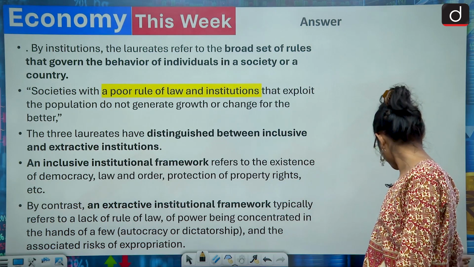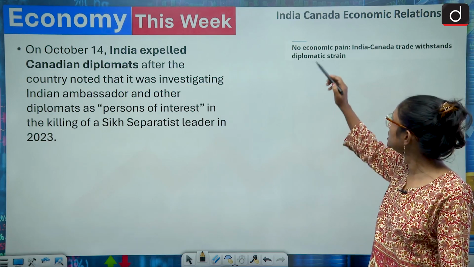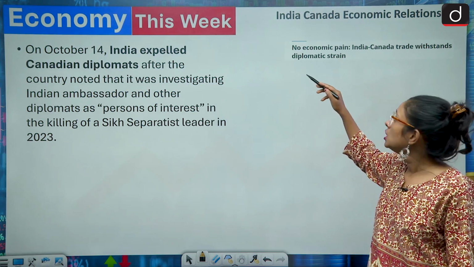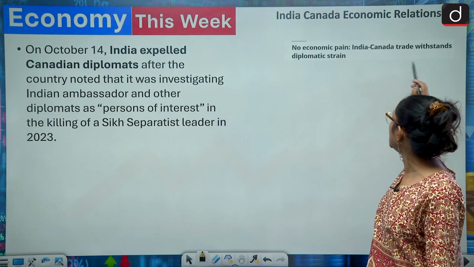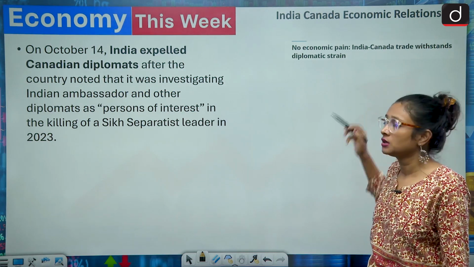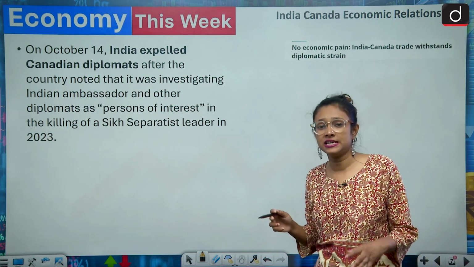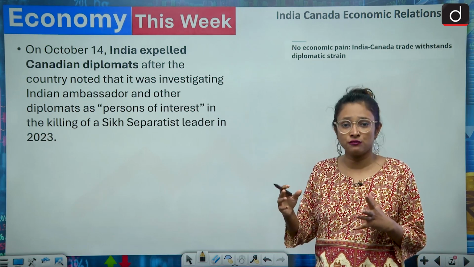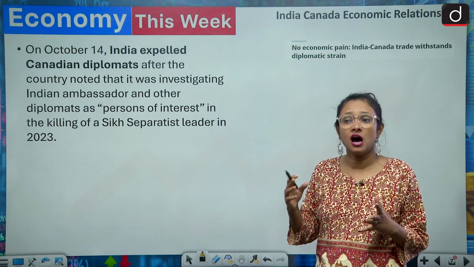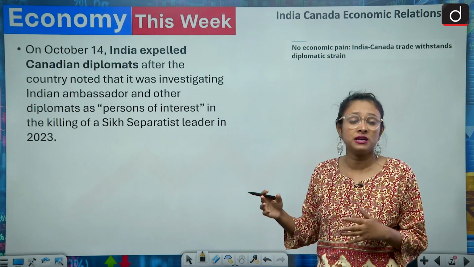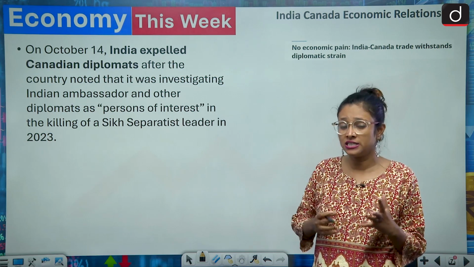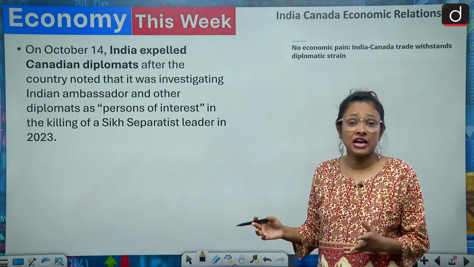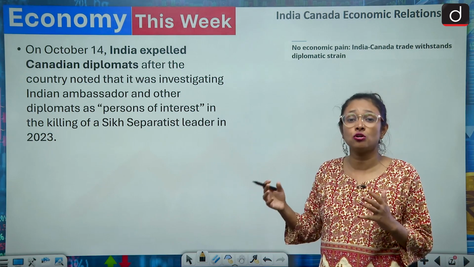Now we'll come to the next one, which is about India-Canada economic relations. So here is the news: No economic pain, India-Canada trade withstands diplomatic strain. What happened is that recently Canada and India went into a political spat in which Canada expelled the Indian diplomats, and in response India also expelled the Canadian diplomats, and they made certain allegations against each other.